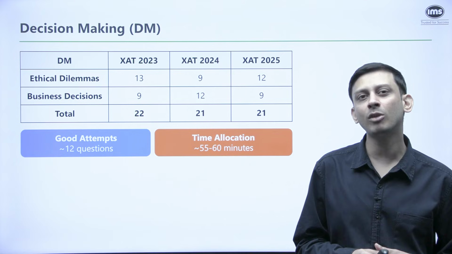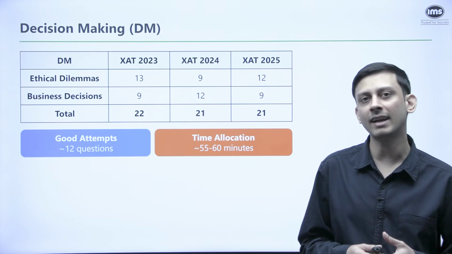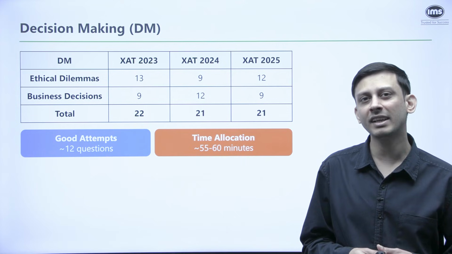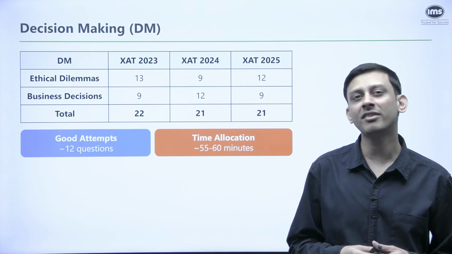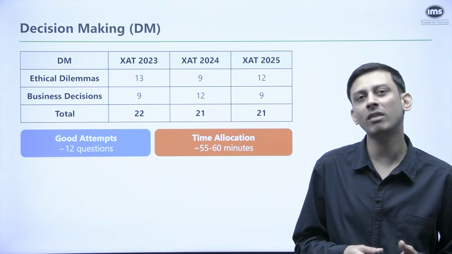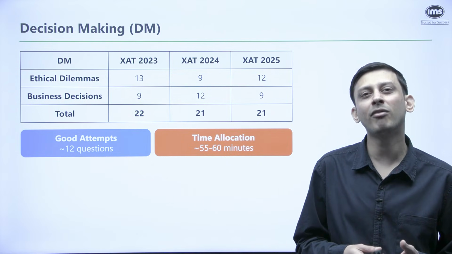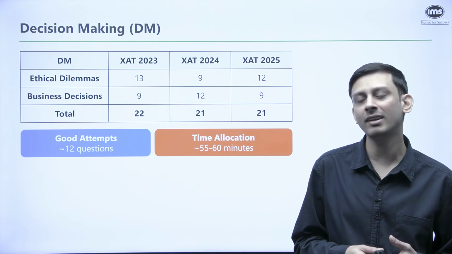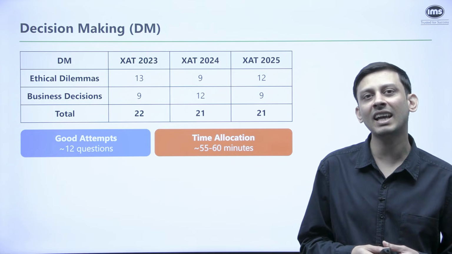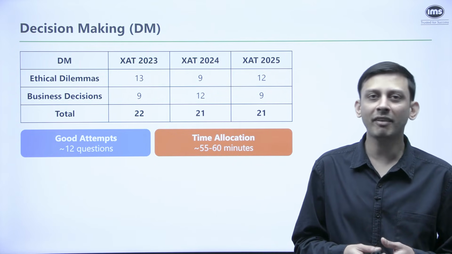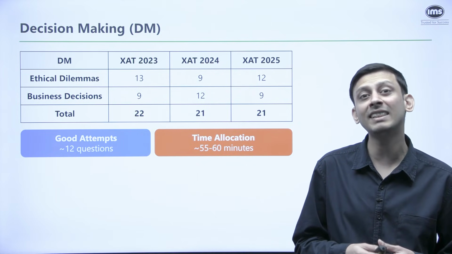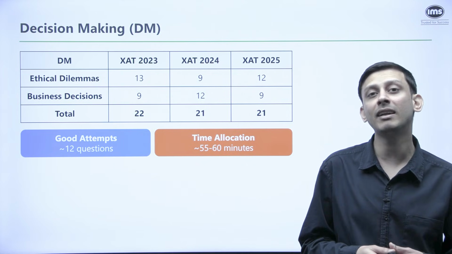So if you have lost your touch with reading after the CAT, now is the time to get back into it. Make sure that you're reading EON essays, you're reading all the DM questions in the PYQs, and you're generally reading something every day for a good bit of time. Like maybe 1 hour of reading every day, that would be required, because you can see that this section and also the VLR section, they are heavily based on reading. And in fact, when we talk about the quant section also, there can be questions which are pretty lengthy to read, even if they are not very difficult.